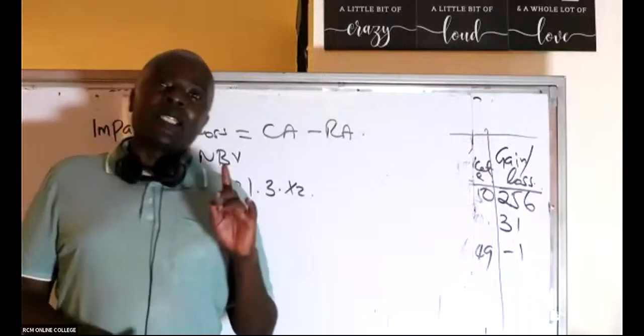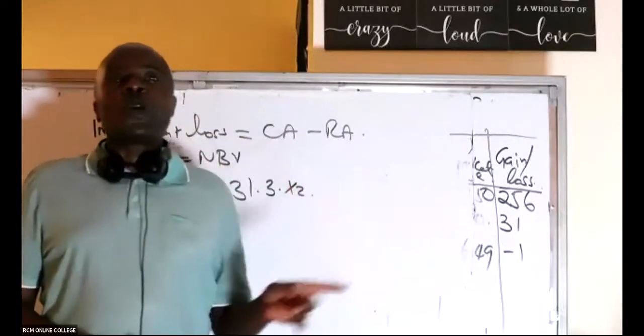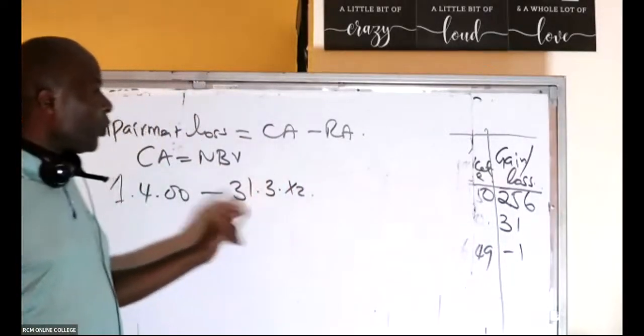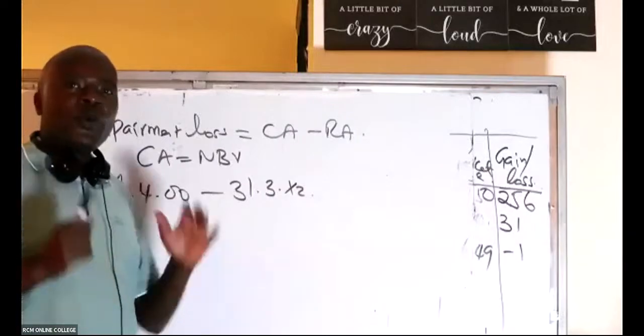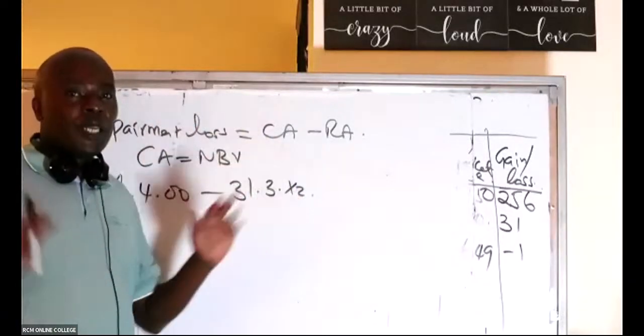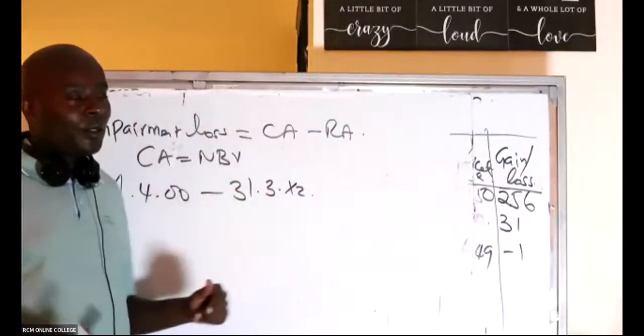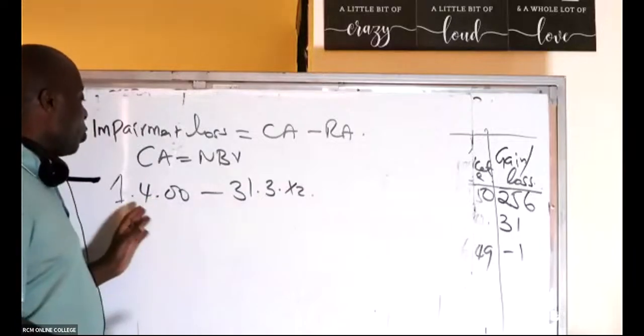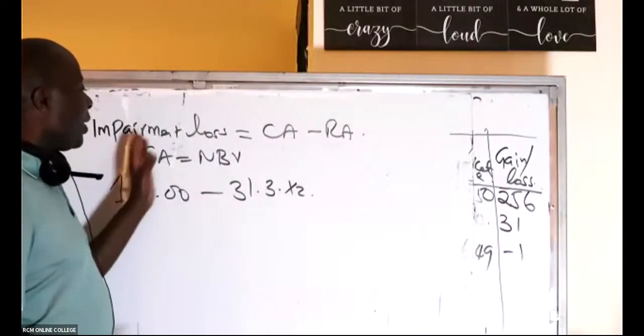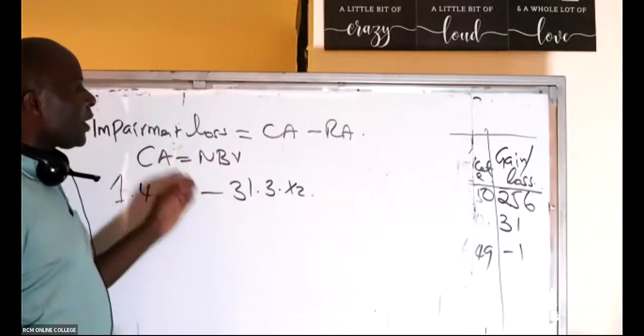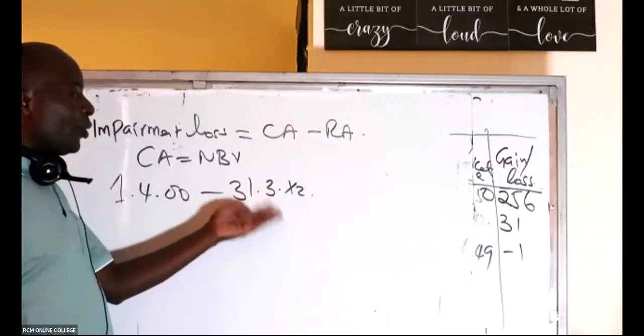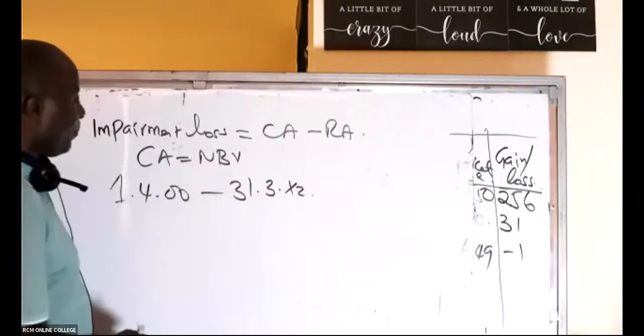So in this case, there is a necessity for us to do what we call an impairment review, as at this date when this customer has told us, hey, we shall not be giving you any orders. So the machine will lie idle. So how many years are we looking at here? We have here 1st April 01, that's year 1. 1st April 02, which is the same as 31st March 02. So 2 years.